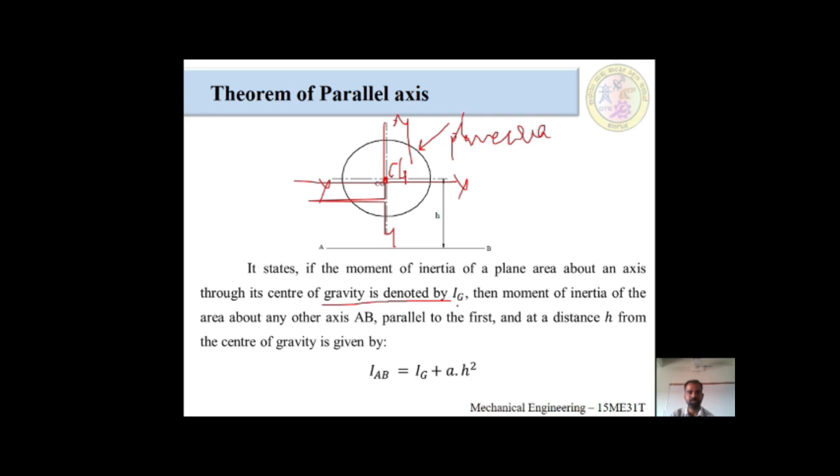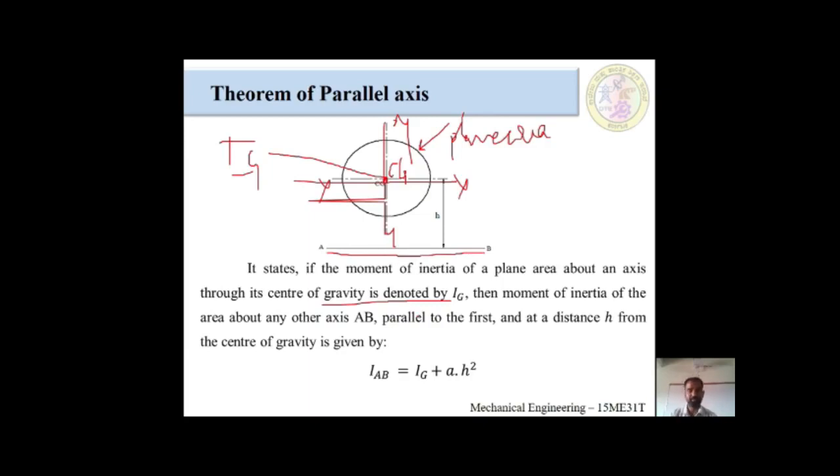As you know from the center of gravity chapter, this point we denote by Ig. This would be the center of gravity. Right, up to here we have come. Then the moment of inertia of the area about any other plane, I am taking reference as this plane A and B.